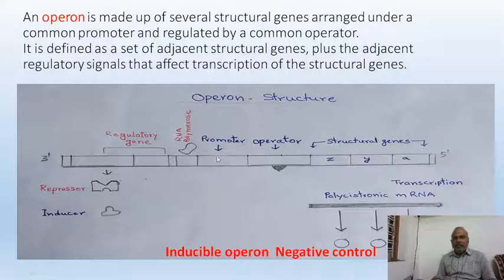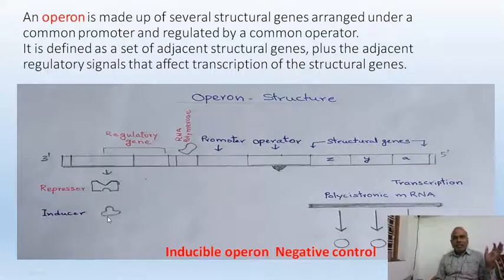These are the normal components inside a cell: the regulator gene, RNA polymerase enzyme, promoter gene, operator gene, and structural genes. The regulator gene produces a protein called the regulatory protein or repressor molecule. Now, whenever an inducer comes from outside, an inducer is a chemical. In the case of the lac operon, it is lactose. It may be lactose, galactose, tryptophan, or some other amino acid like that.